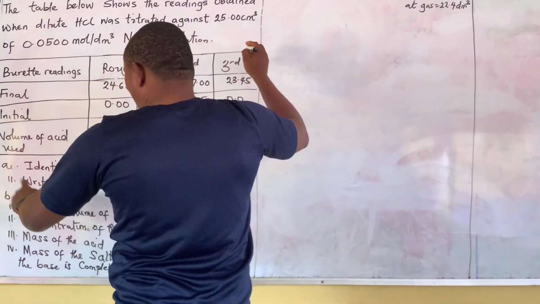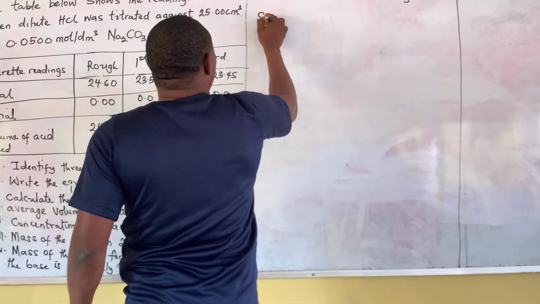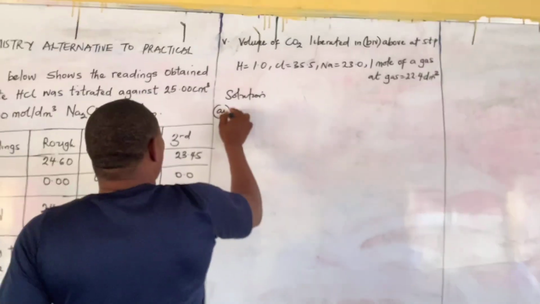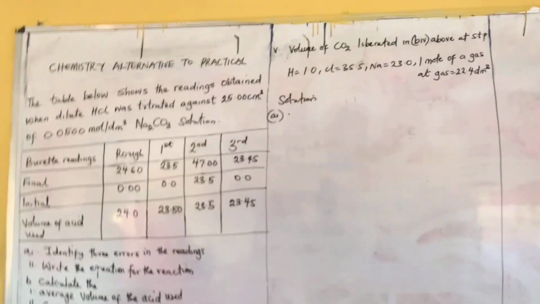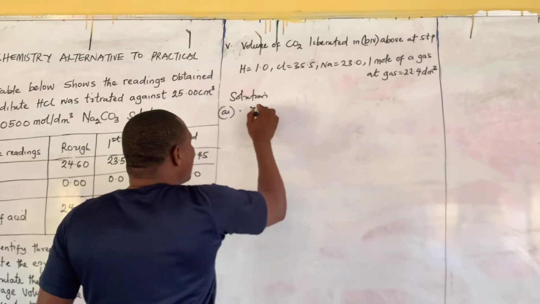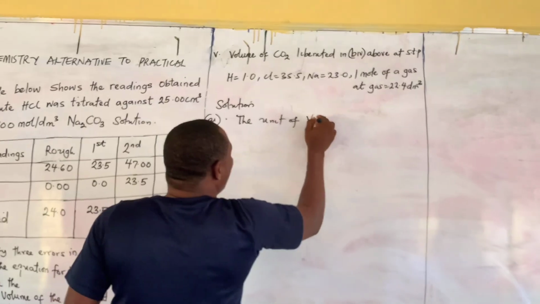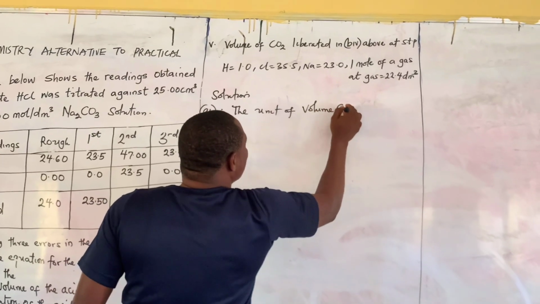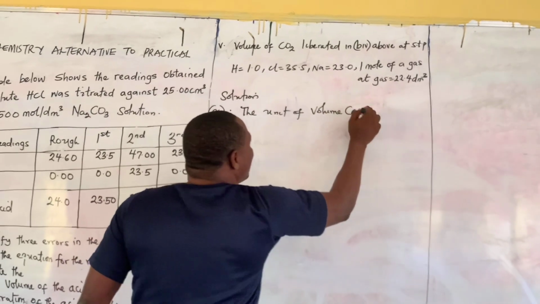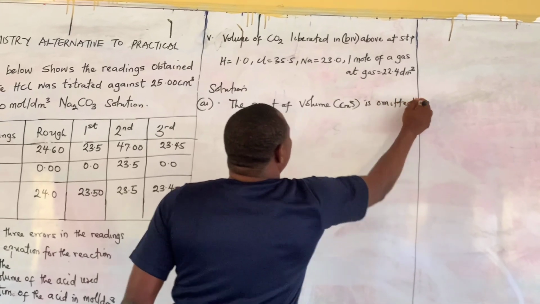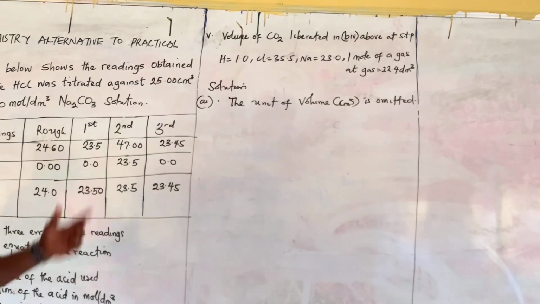So let's go now. A Roman figure 1. Let's have the solution now. The question can come like this: what are the errors here? The unit of the volume, which is centimeter cube, is omitted. That's one of the errors I saw. You can get your own error too.